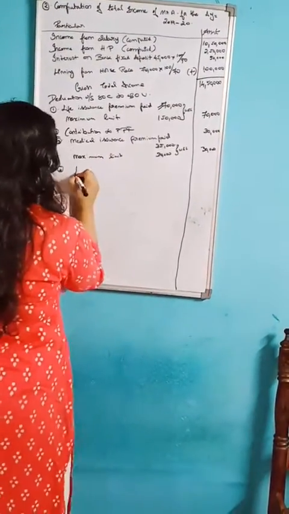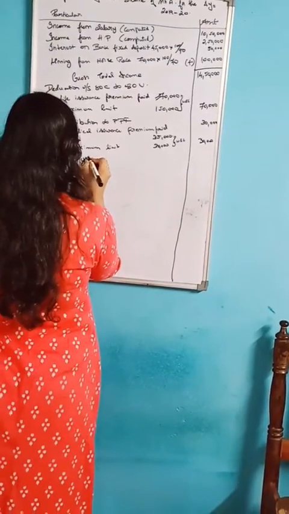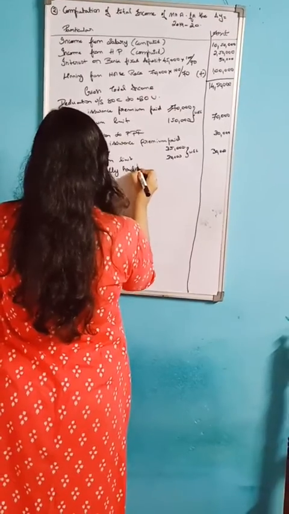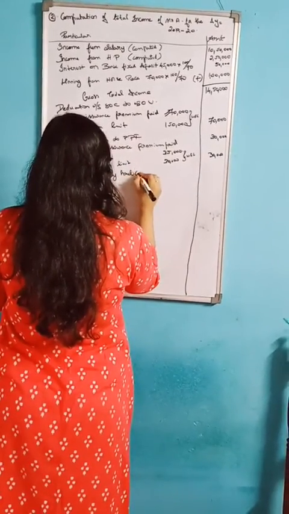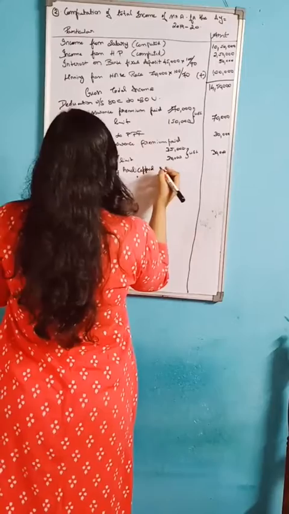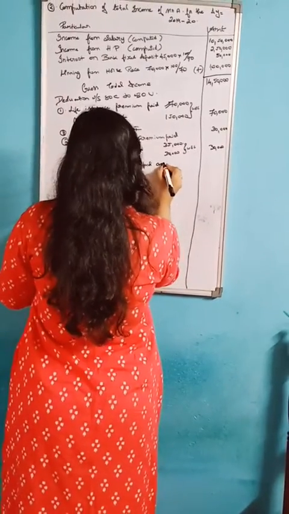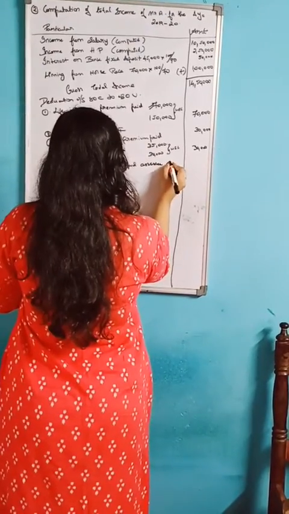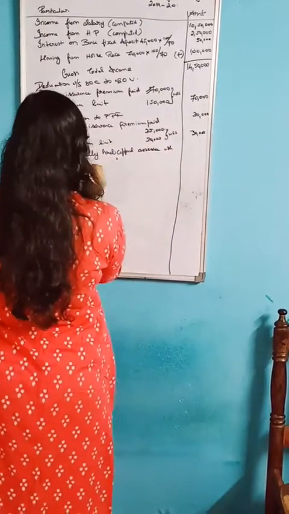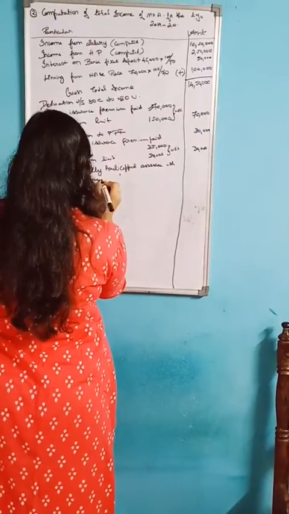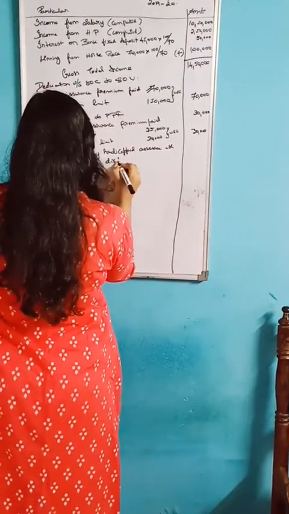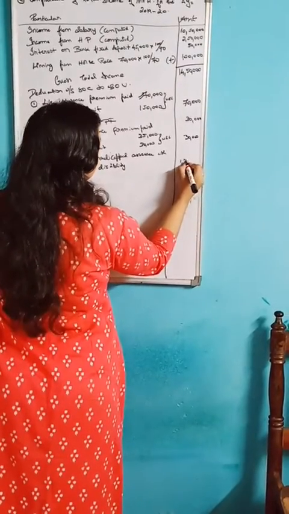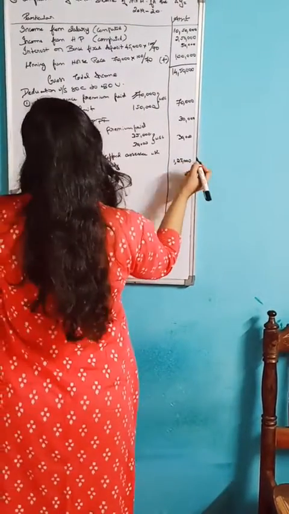So you should write here physical handicap person with severe disability, that is 1,25,000.